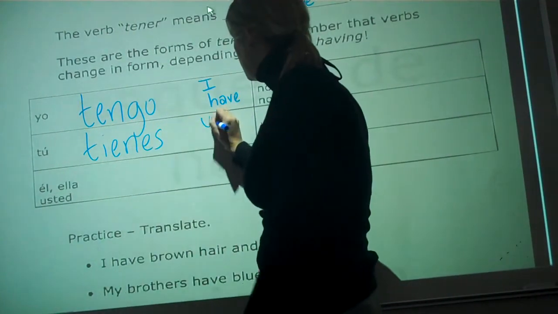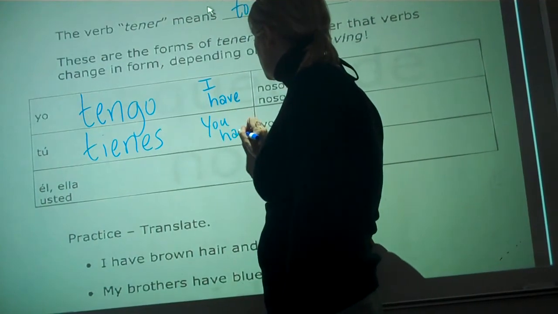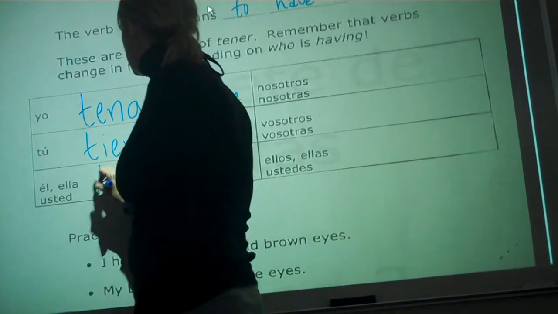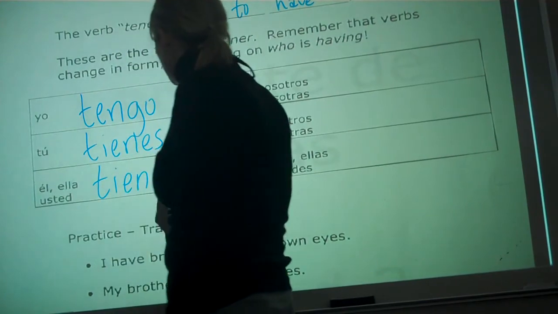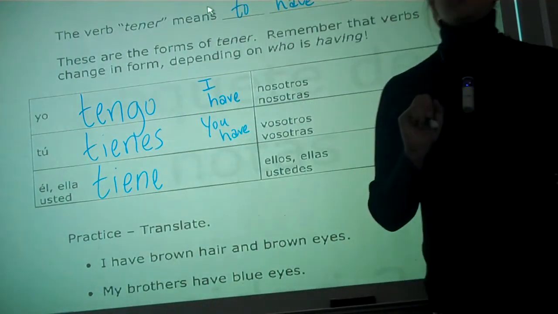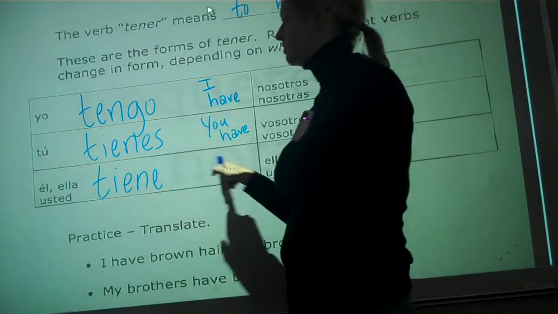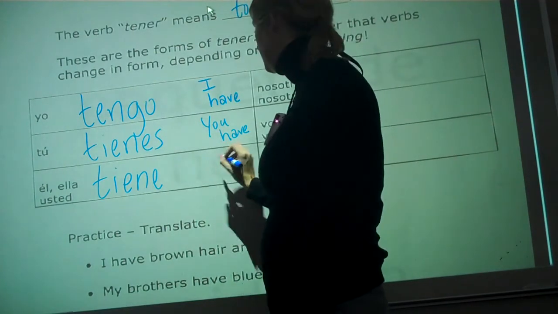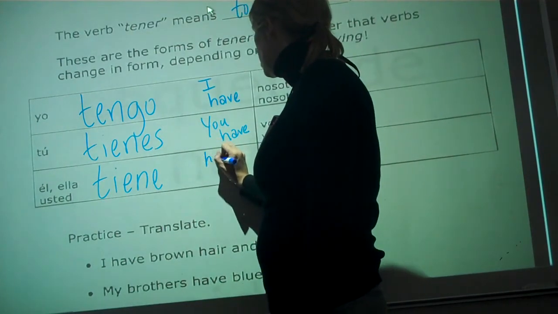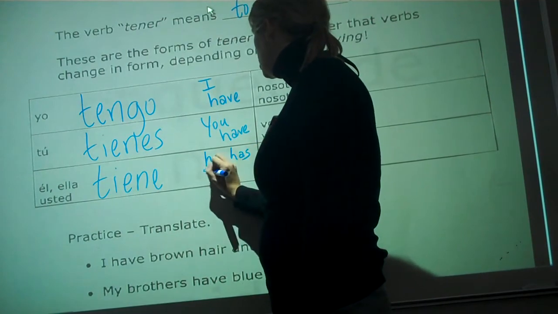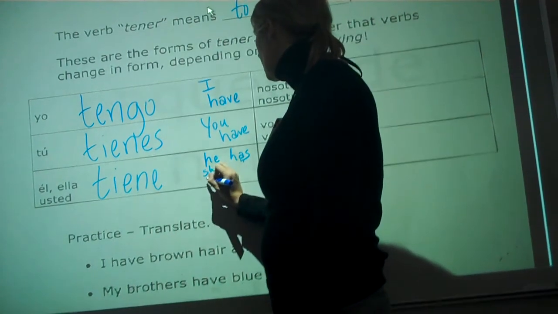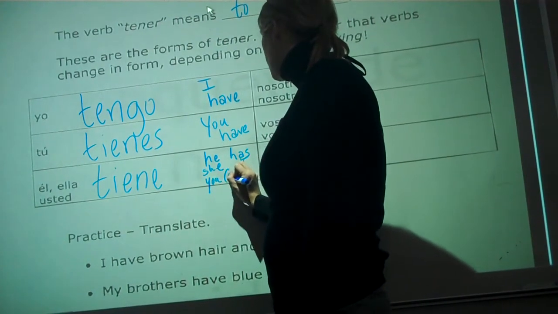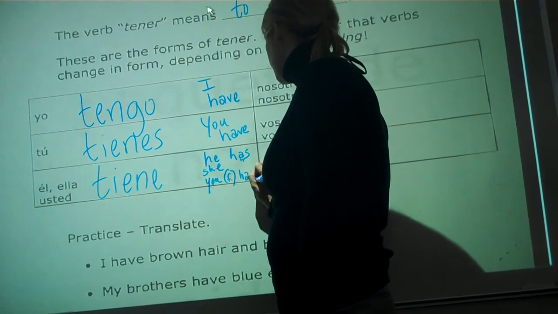You have. Él, ella, and usted always use the same form of the verb. And that's tiene. What does that mean? He, she, or you have. So he has, she has, or you, formal, have.